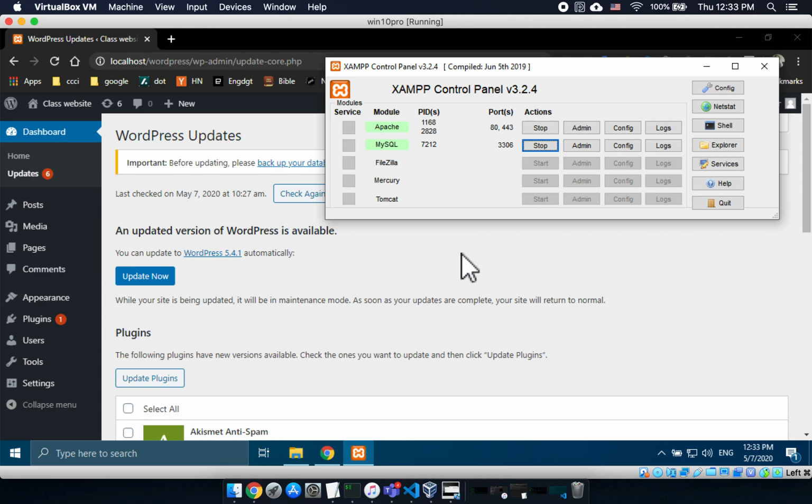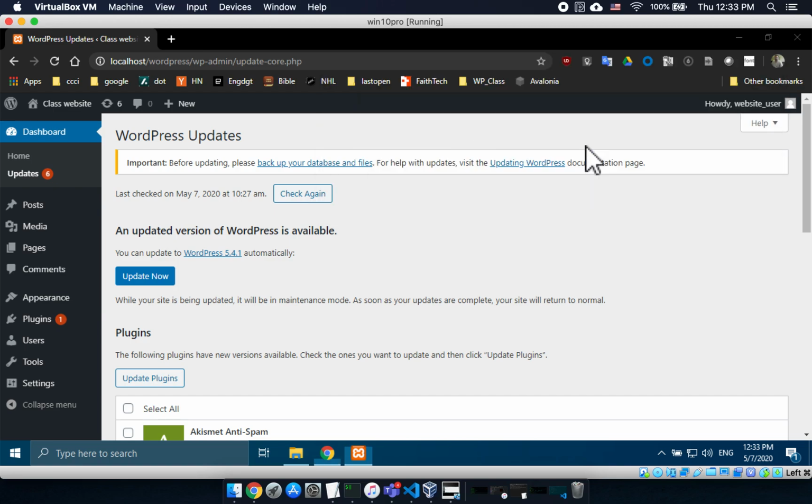Now for us, the database, I'm pretty sure I don't mess with XAMPP a lot. Pretty sure it's going to happen here. And I think it happens here. So I think you go to the MySQL row, you go to the admin button. Let's find out what happens when I push it. Yay! phpMyAdmin. That's what I wanted.